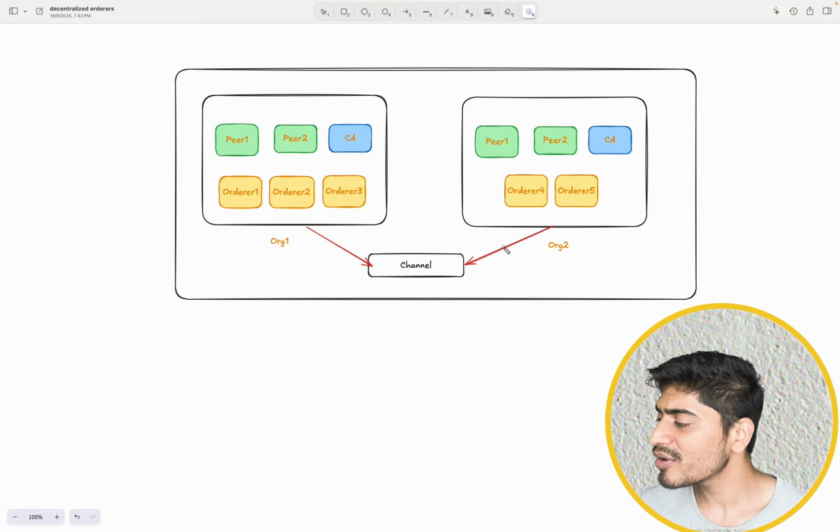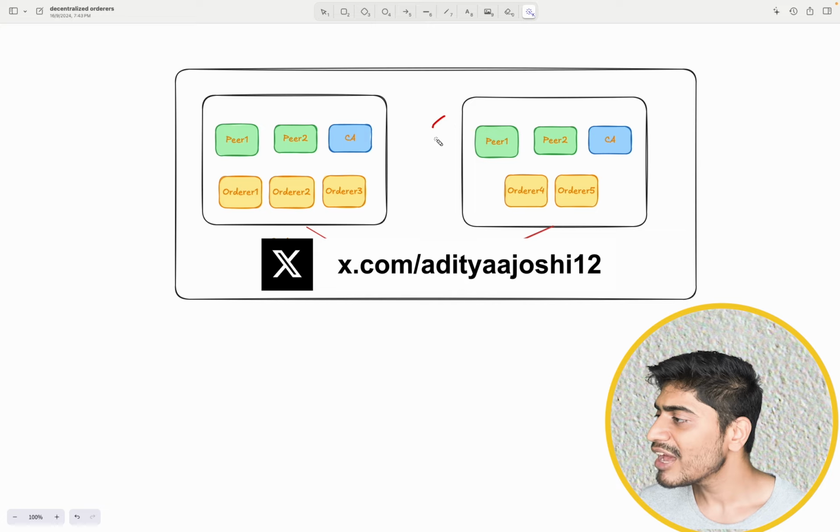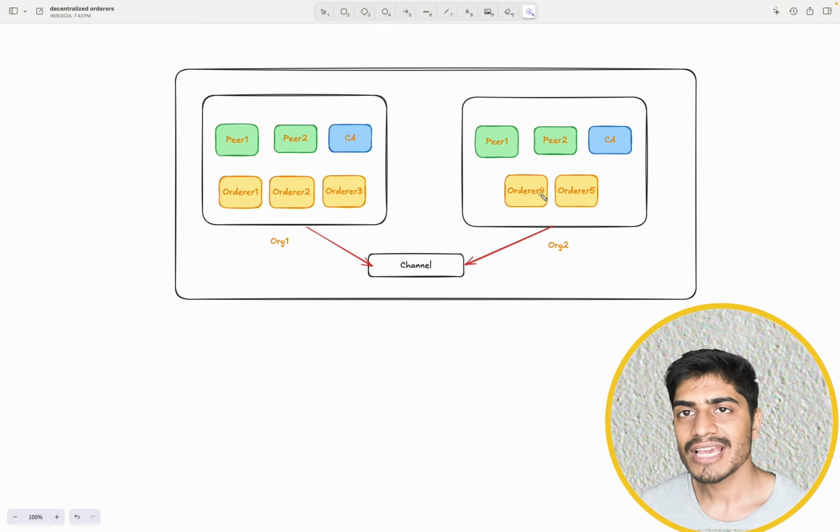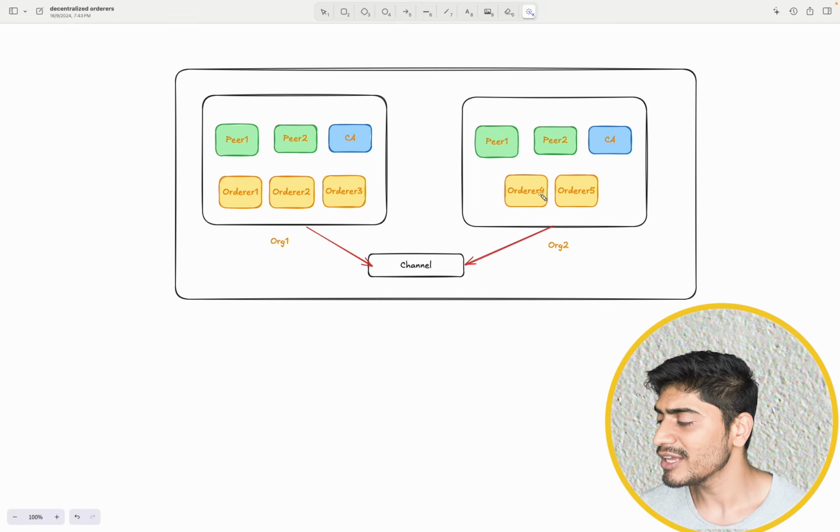Same goes for org2 as well. In org2 they have their own dedicated certificate authority, then we have the peer nodes, and then we have ordering nodes as well, right? So in this case you see that there is no single organization controlling the consensus. Rather, the consensus is now driven by both organizations. Now there is no single point of failure.